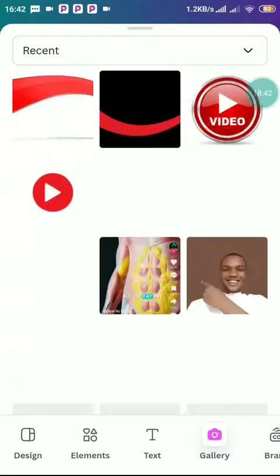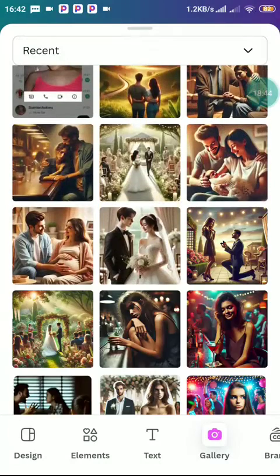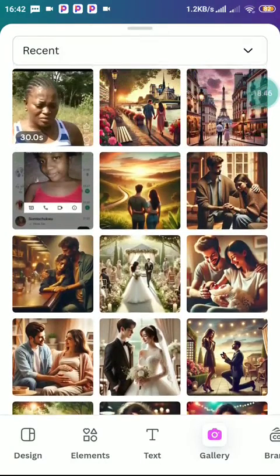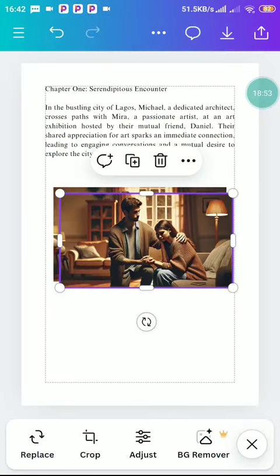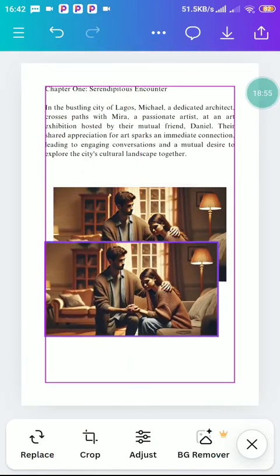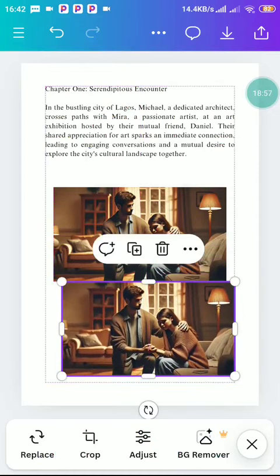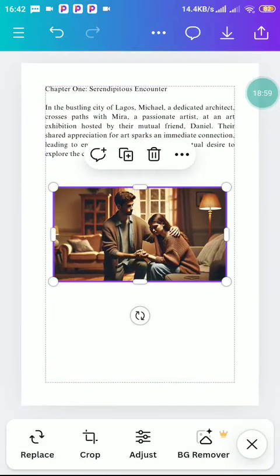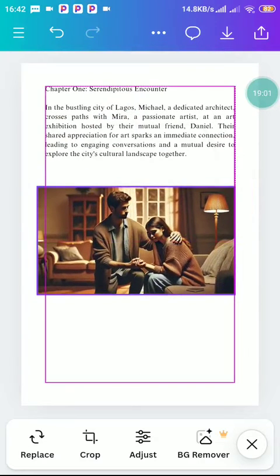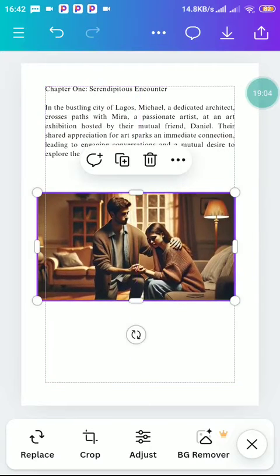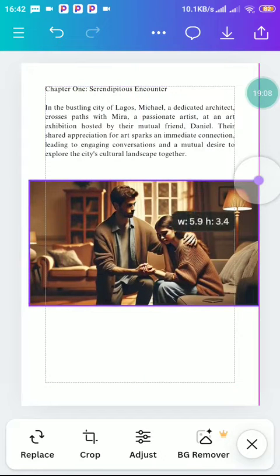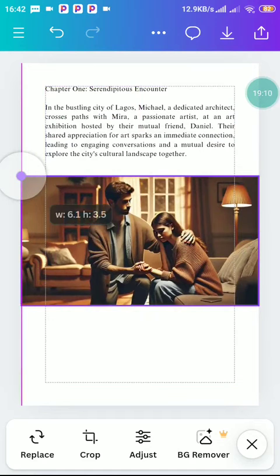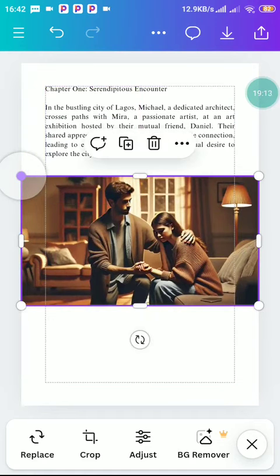Let's add images to them. Now let's add this one. Add to page. You click add to page. It has been added to the page. Now what you're going to do, let's delete one, it is now 2. So what you're going to do, you extend to the end. Extend to the end. So this is what you're going to do. It has reached the end, right?